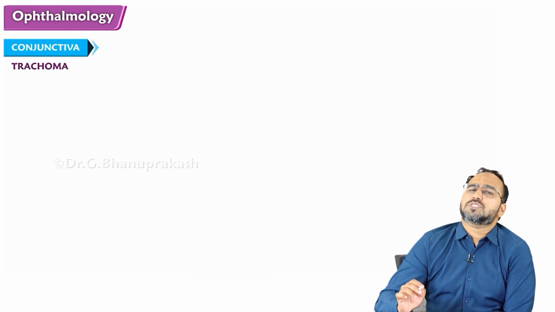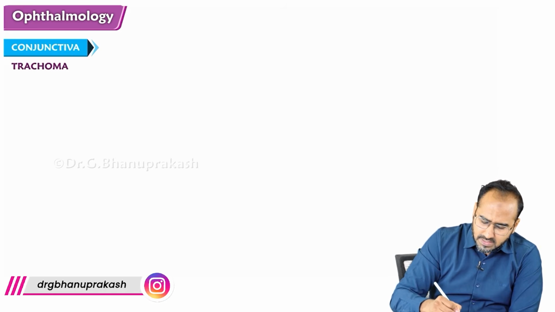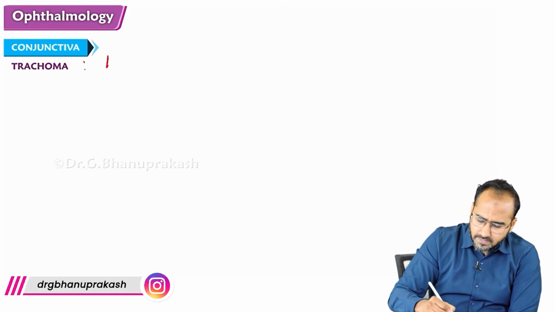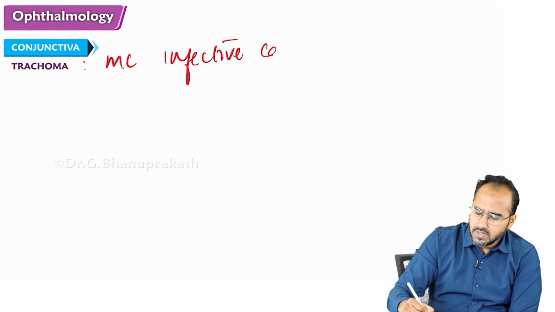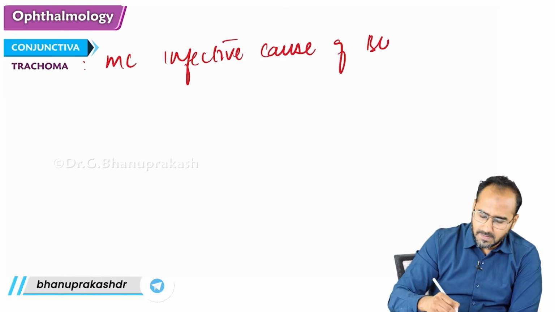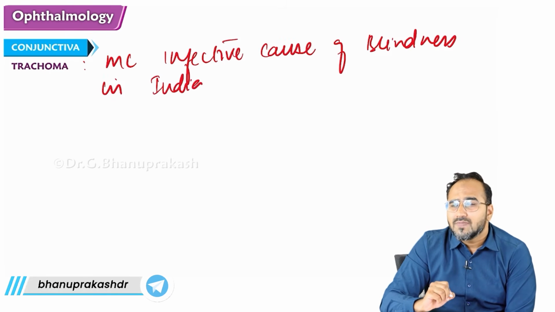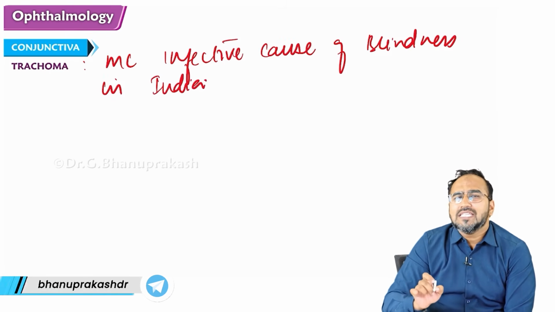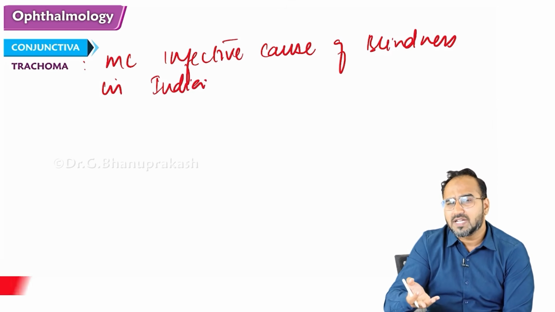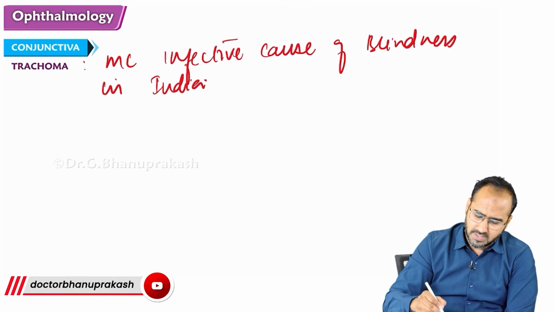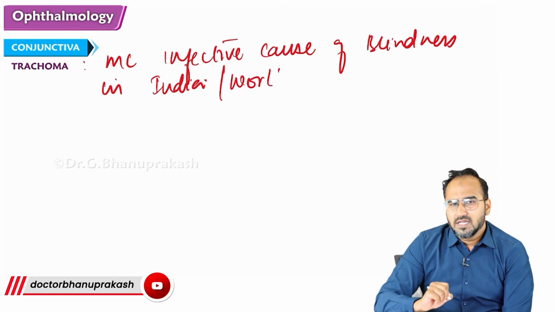Trachoma is the most common infective cause of blindness in India. It is commonly seen in unhygienic areas in India. Not only in India, guys, trachoma is the infective cause of blindness throughout the world.